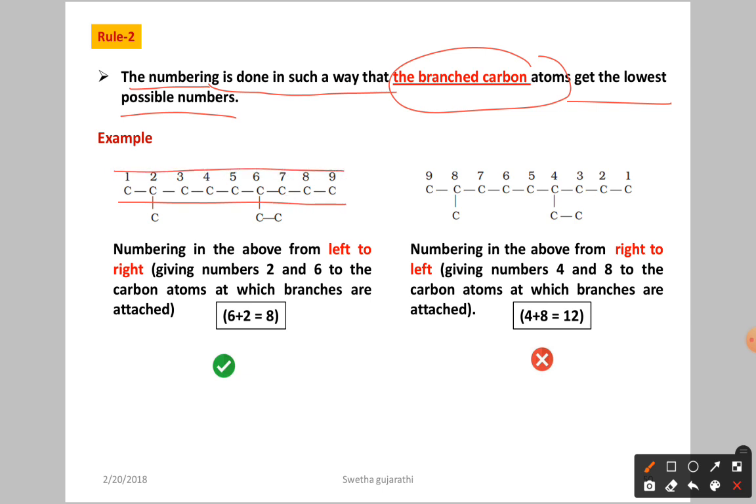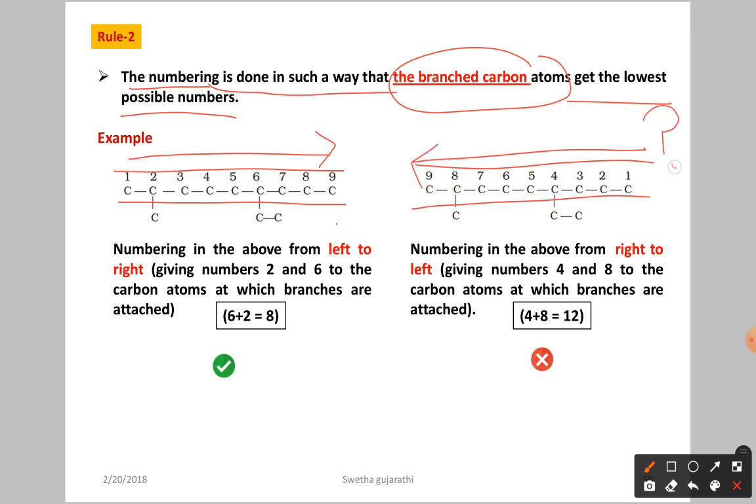Now you have to start numbering. Either you proceed from left to right, or from right to left. Here this is our parent chain, and you can see the numbering has started from right to left. In which way should we follow? These are the branches. Whatever hangings are there on the parent chain, we call them branches.